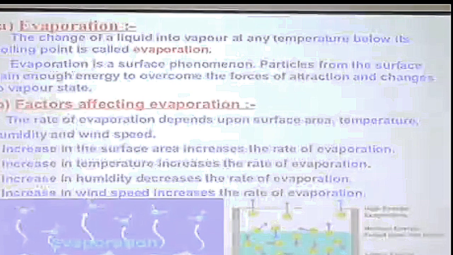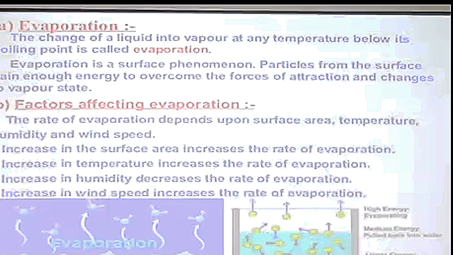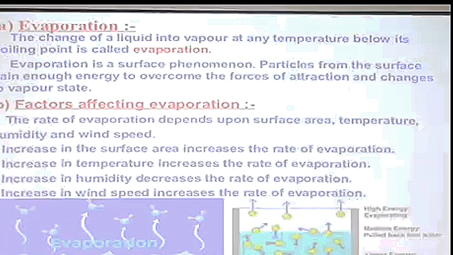Now, vaporization is the term I use for the change of state from liquid to gaseous state on heating. But every time this is not termed as boiling. Sometimes you must have seen that you keep some water in a saucer, and even though its boiling point is not attained and the temperature does not reach 100 degrees centigrade, still the water disappears.